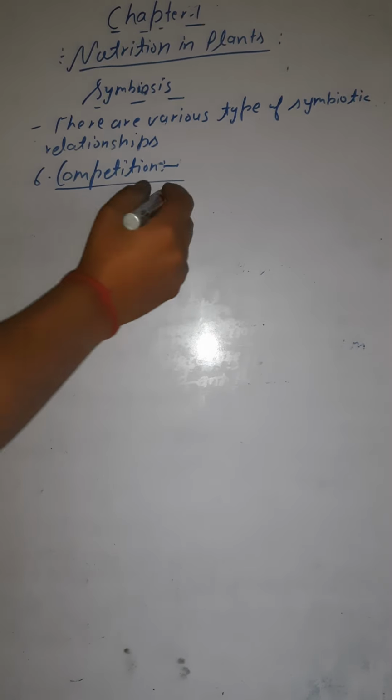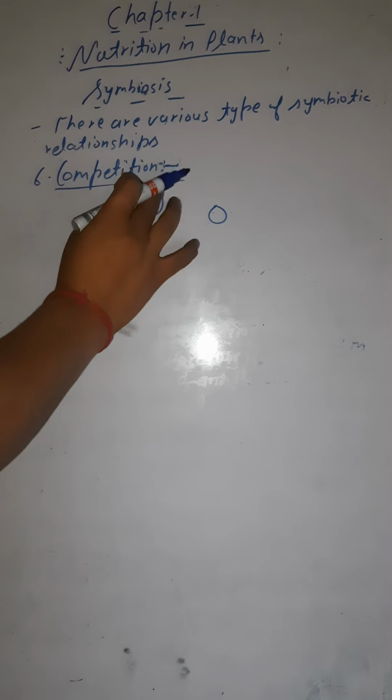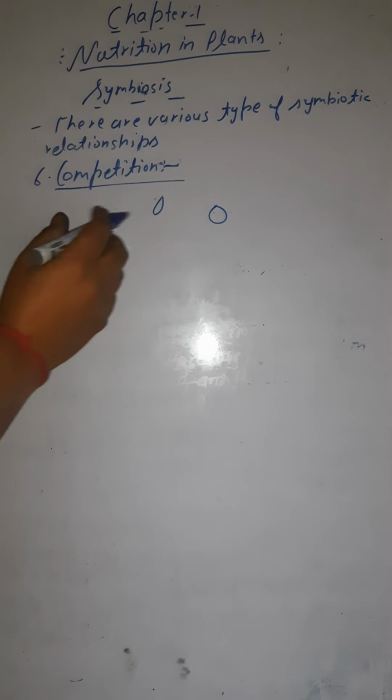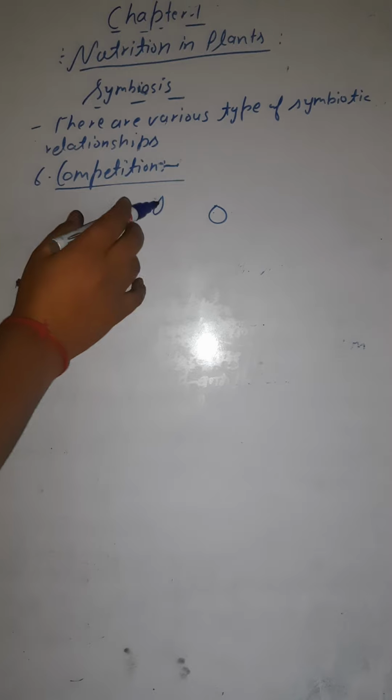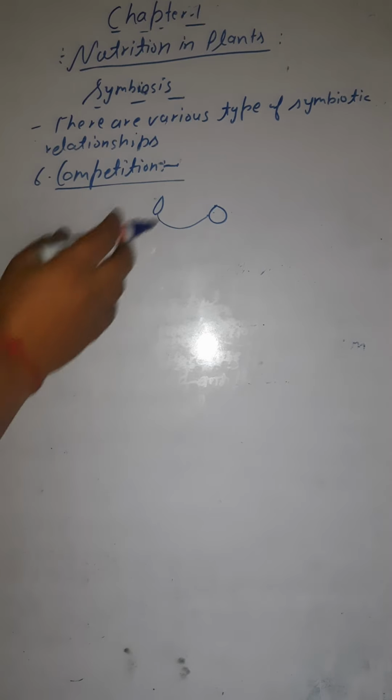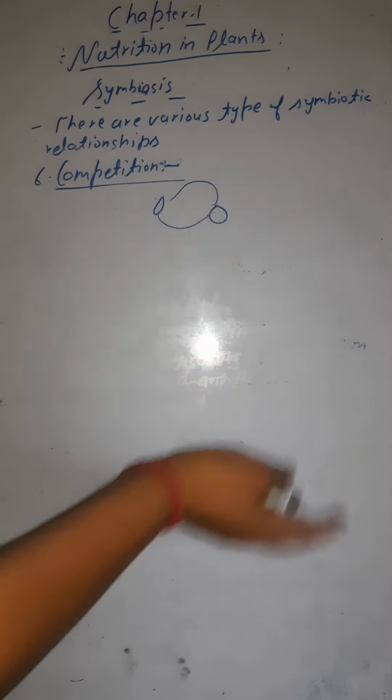Competition. So this is again a relationship. Here you have two organisms, and suppose they are living together. In this relationship, one organism is harming the other, and the other organism is also harming the first. Means both the organisms are harming each other, so both are adversely affected.